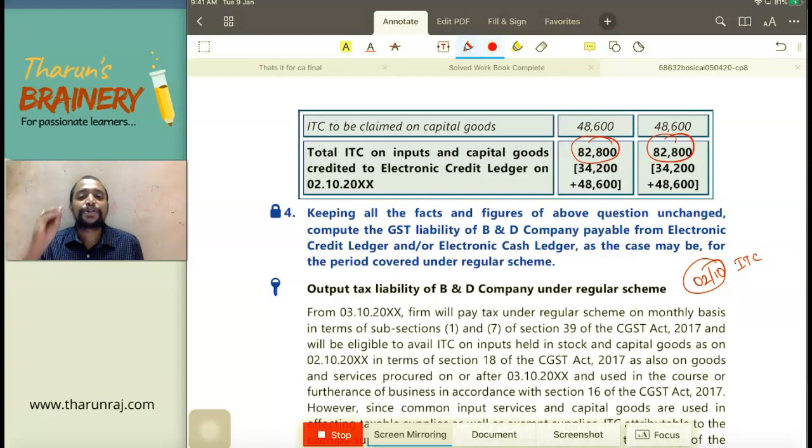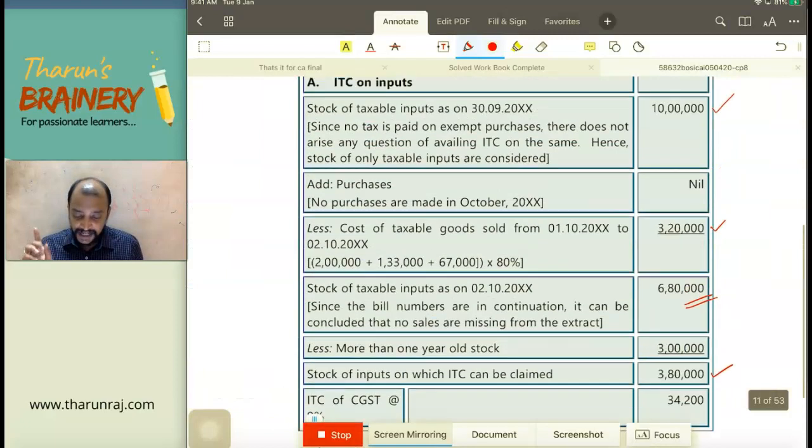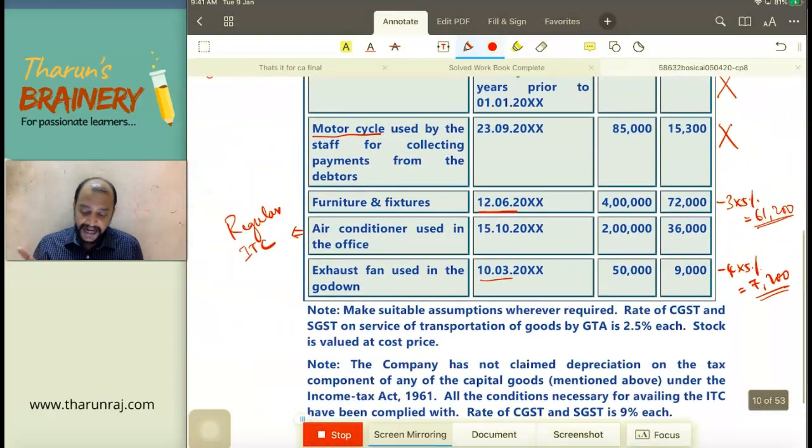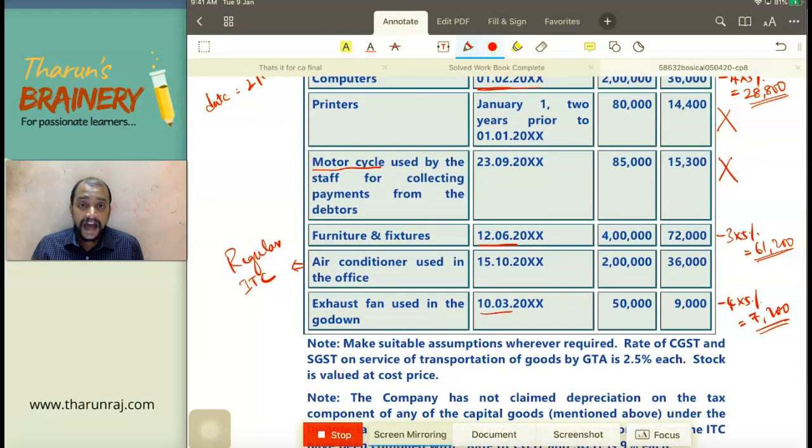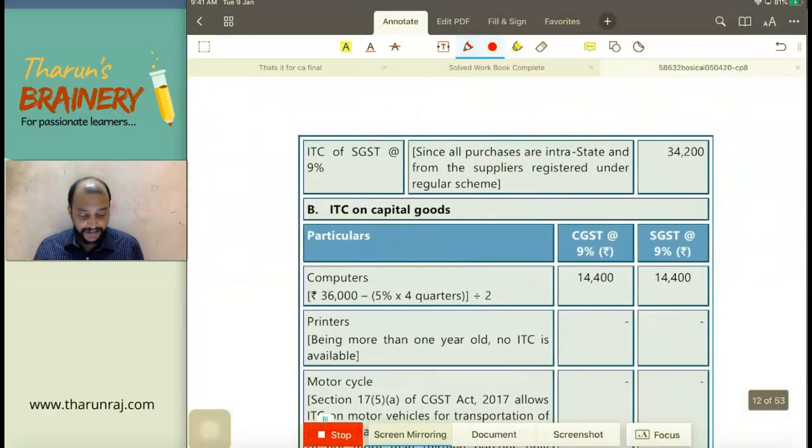So now you need to first find what are the purchases made after 2nd October on which we can take ITC. Now we have seen capital goods 1 point, air conditioner used in the office. So this we have taken, that is the purchase as on 15/10, means under normal scheme we have purchased it. So we can take this ITC. What is that ITC? We can take 36,000.